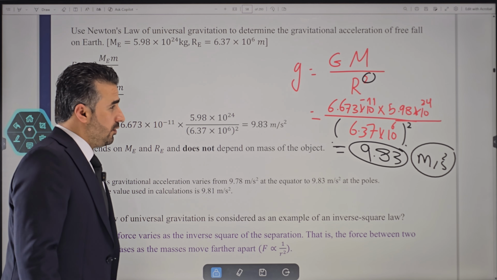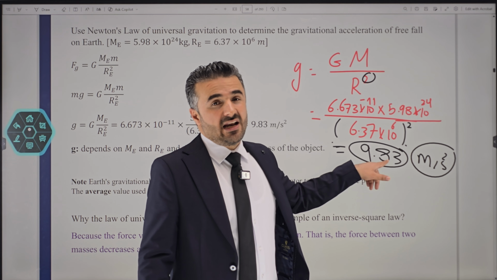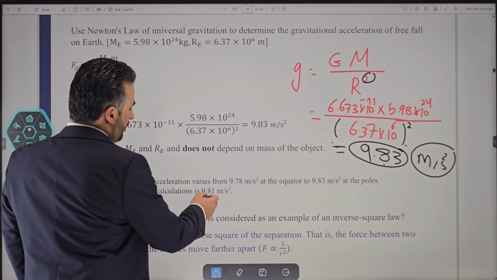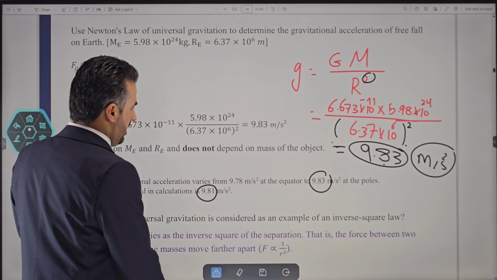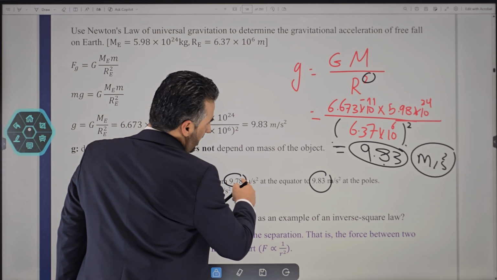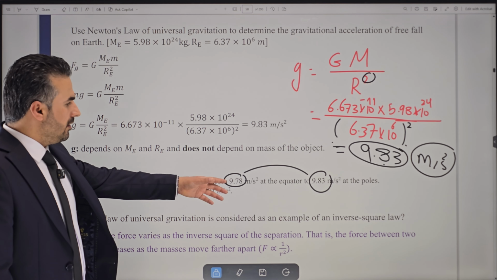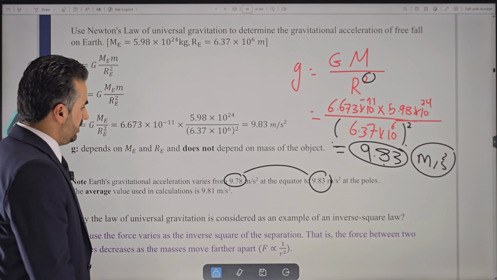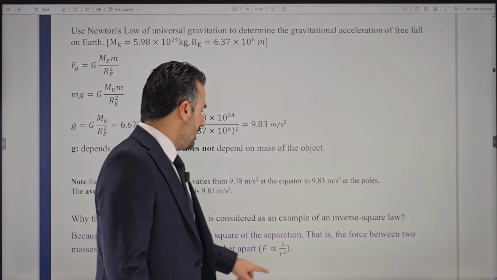Once again, we said for gravitational free fall acceleration, we'll use an average value, which is 9.81, because it ranges from 9.78 to 9.83. So we'll take an average, which is going to be 9.81 here.